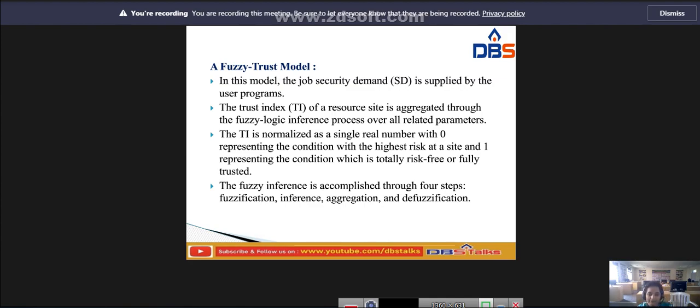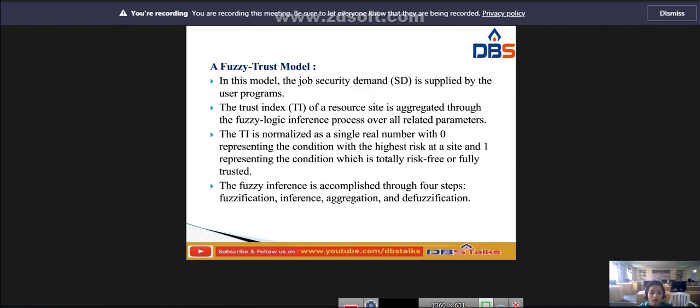The trust index TI is normalized as a single real number with 0 representing the condition with the highest risk at the site, and 1 representing the condition which is totally risk free and fully trusted.